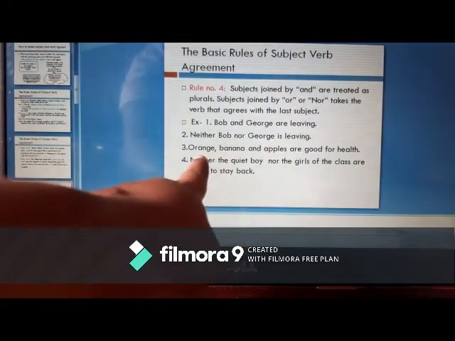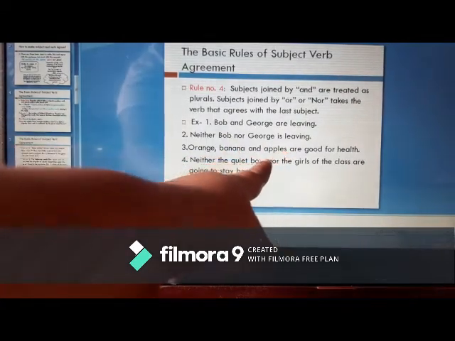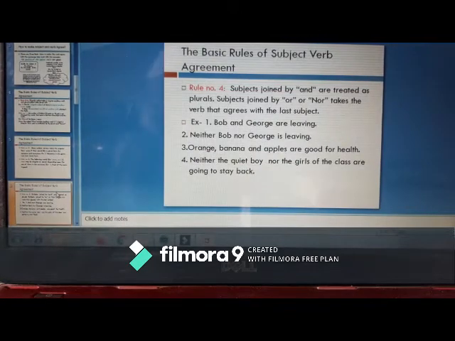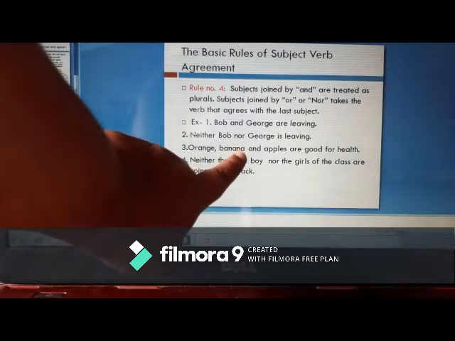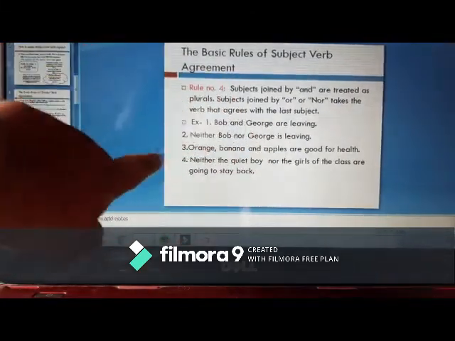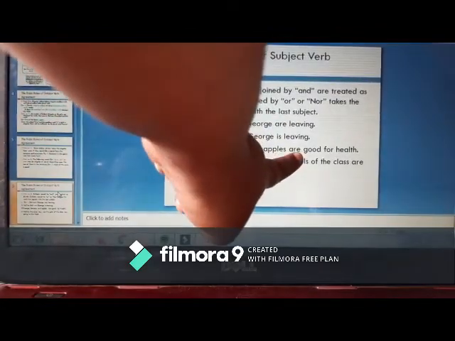Before and, the words may be singular or plural, but if they are joined by the word and, we take the entire thing as plural. Here orange and banana are singular forms, but we take the whole as plural and use are.